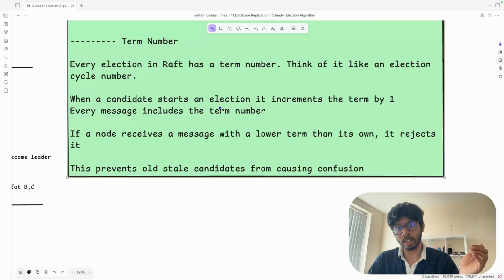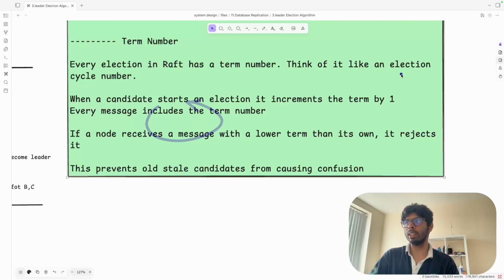The election R2 will also start the increment, but the term number is going to be 2. Previously when R1 started, the term number is 1. Now the term number is 2. Then in that case, what is going to happen? There are two elections going on at the same time, but the winner is going to be the one who will get the most votes, the quorum, of course.